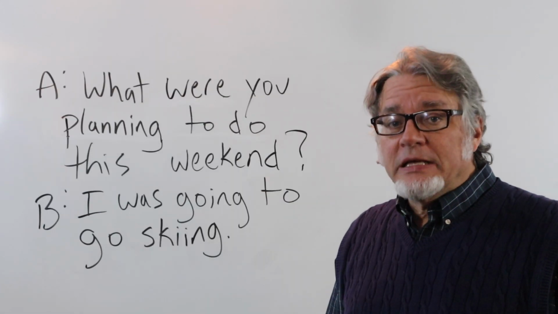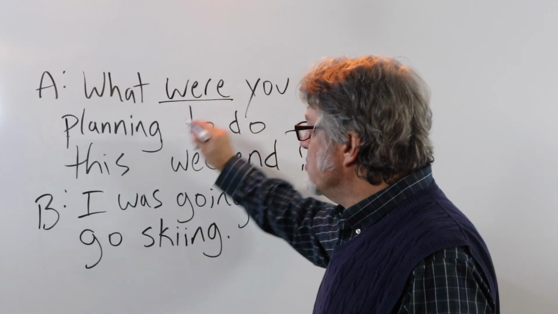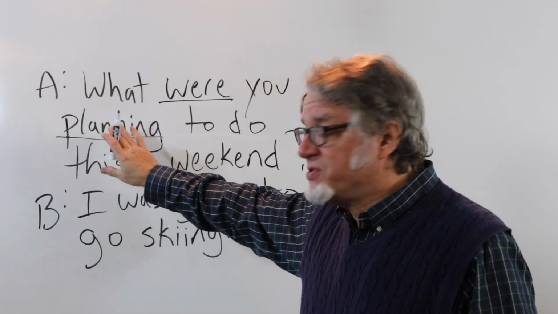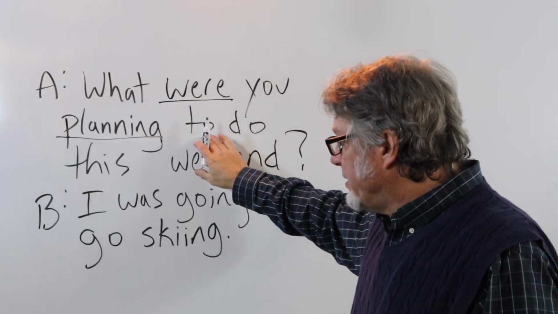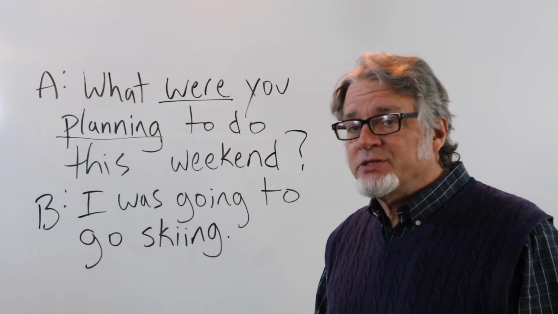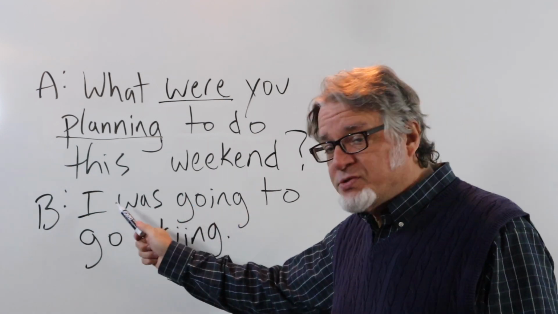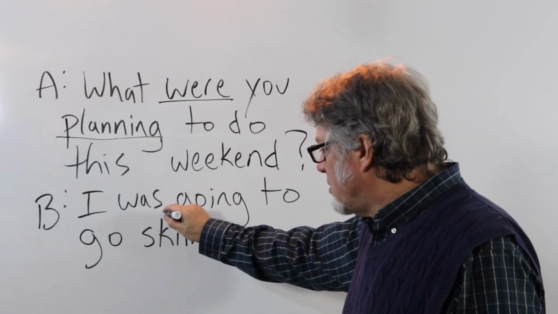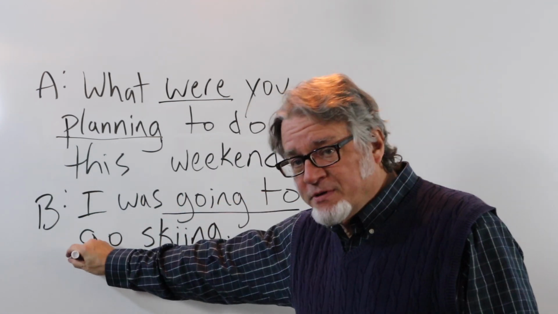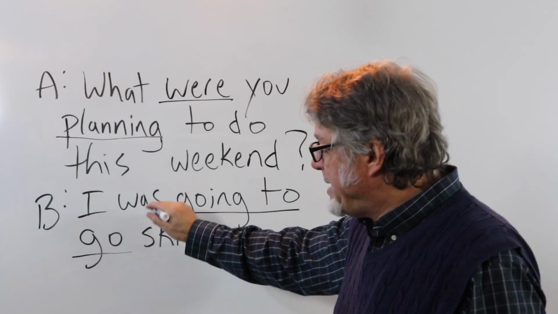Here's a question in the past continuous tense. What were you planning? This is the main verb. And then here's the infinitive. What were you planning to do this weekend? And the answer is using going to, here's the main verb, and then here's the verb be in the past tense.